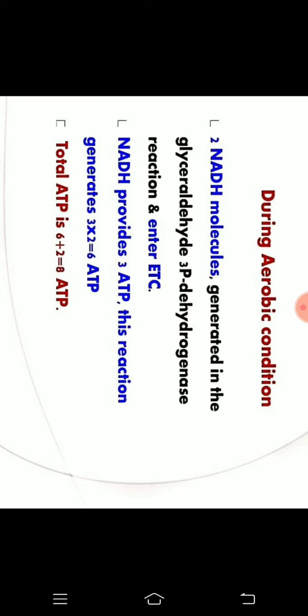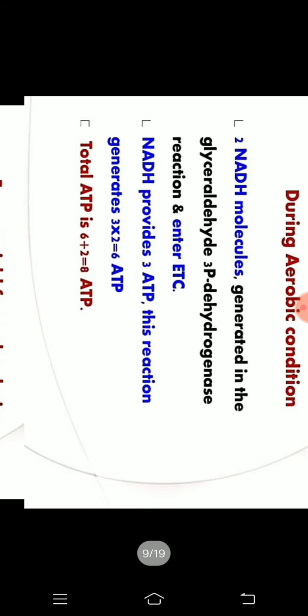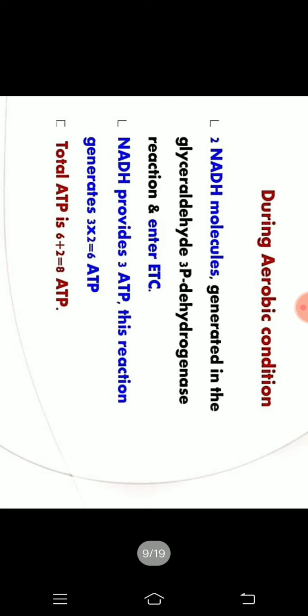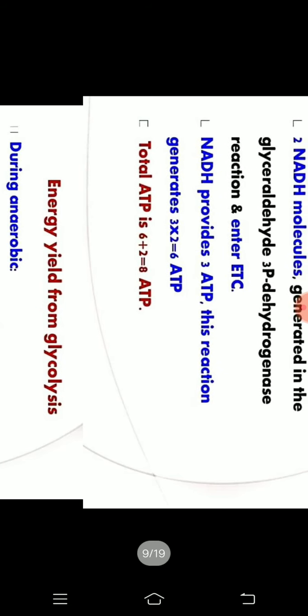Aerobic means whenever oxygen is available. If oxygen is available, the 2 molecules of NADH produced in glycolysis undergo the electron transport chain. How many molecules of NADH? 2 molecules of NADH. 1 molecule of NADH codes for 3 ATP or 2.5 ATP molecules. So by calculation, a total of 8 ATP molecules are produced during the aerobic condition.